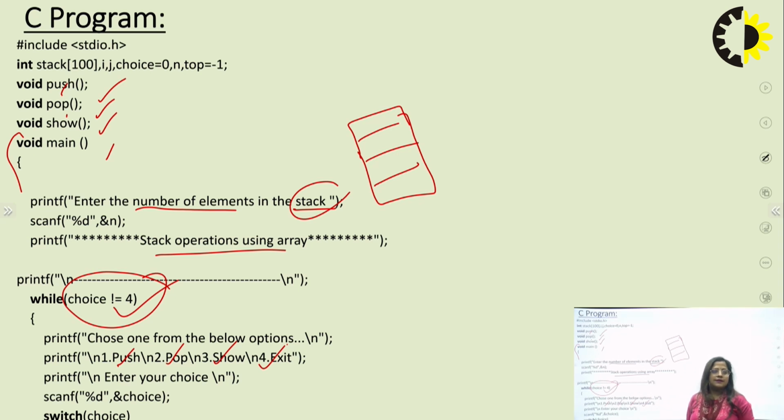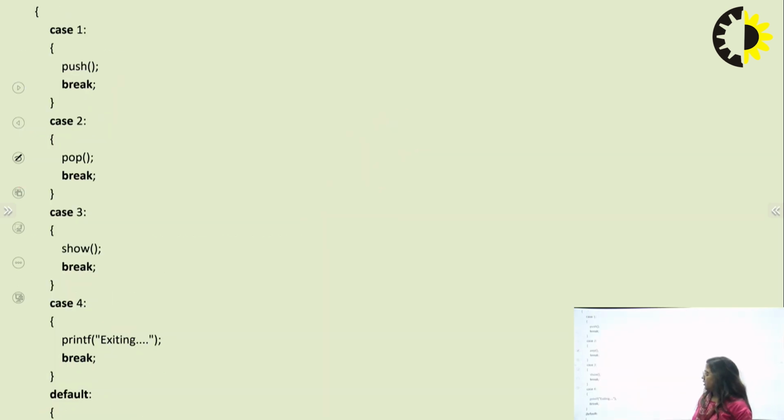So firstly it asks, enter your choice, and with scanf you enter any number by keyboard and apply the switch statement. In the switch case there are 4 cases.